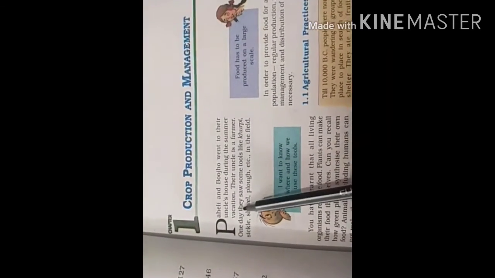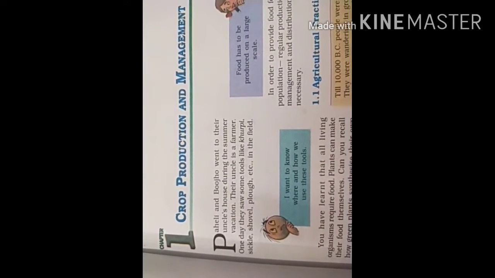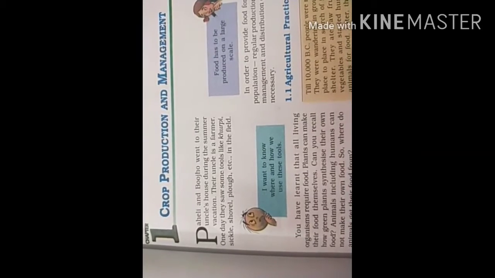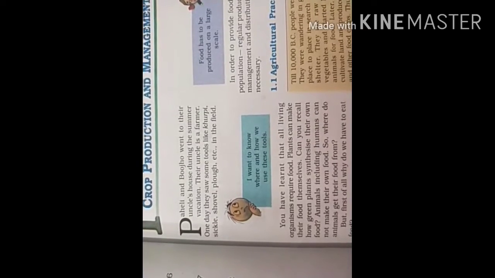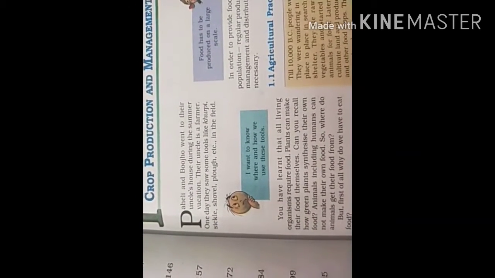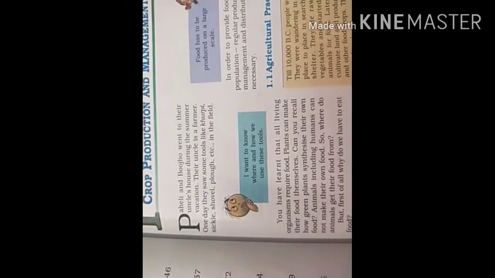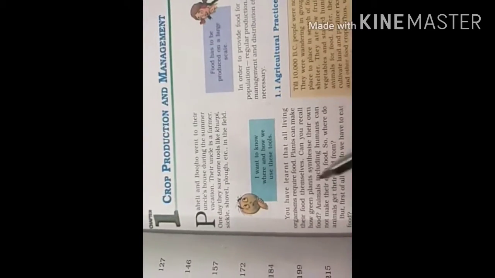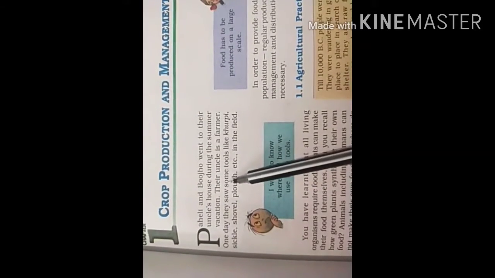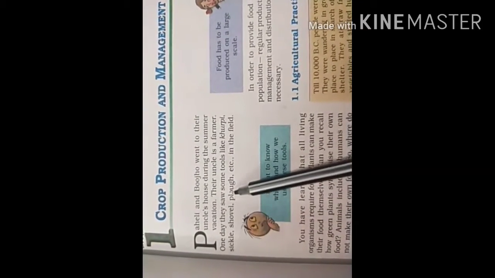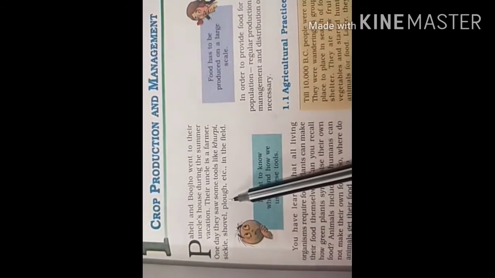So let us start. Paheli and Bujo went to their uncle's house during the summer vacation. I hope you are all familiar with Paheli and Bujo, because from class 6th you are aware of these names. These are the two kids. Their uncle is a farmer. One day they saw some tools like khurpi, sickle, shovel, plow, etc.